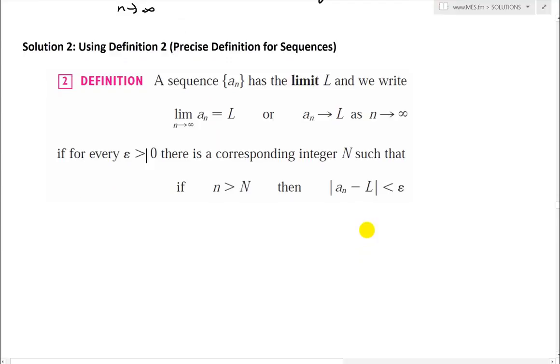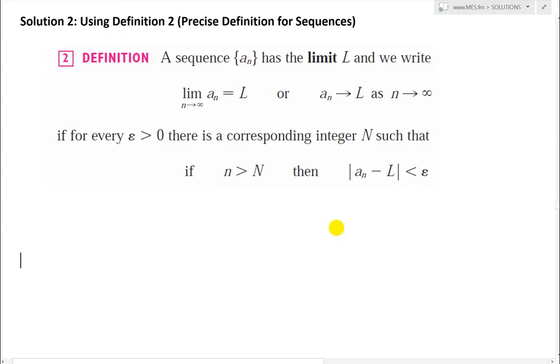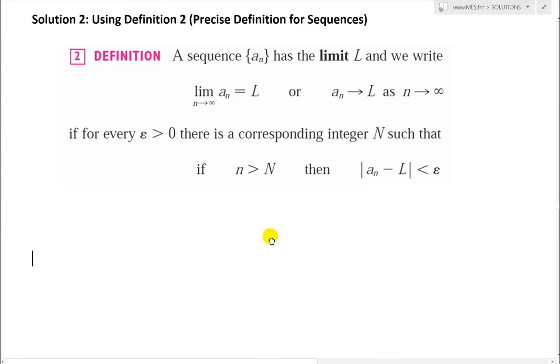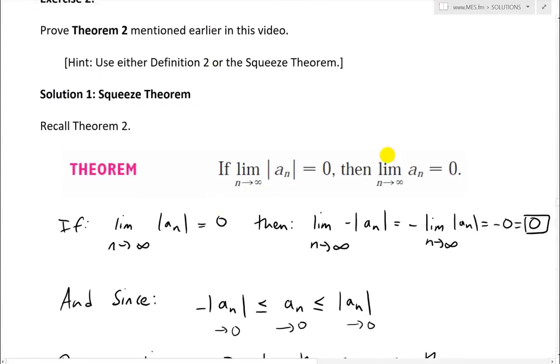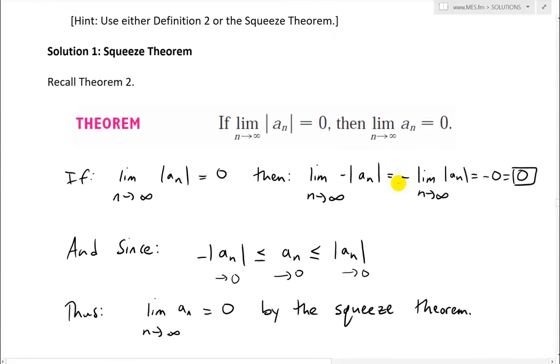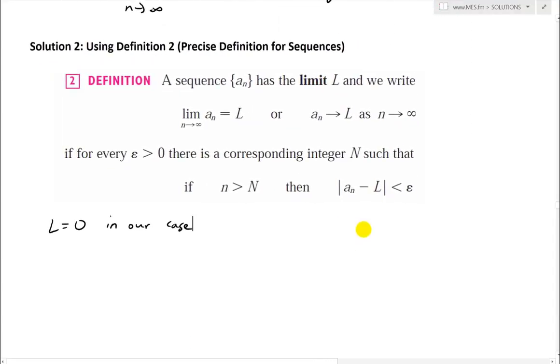I also need to recap it because sometimes this takes a while for the precise definition. The terminology that the mathematics book or the calculus book uses appears non-intuitive, but once you dig your head into it, it's pretty straightforward. So if we use this definition, L equals 0 in our case, because the theorem is the absolute value of a_n equals 0. So we're looking at that. So the limit is 0, and also we're dealing with absolute value.